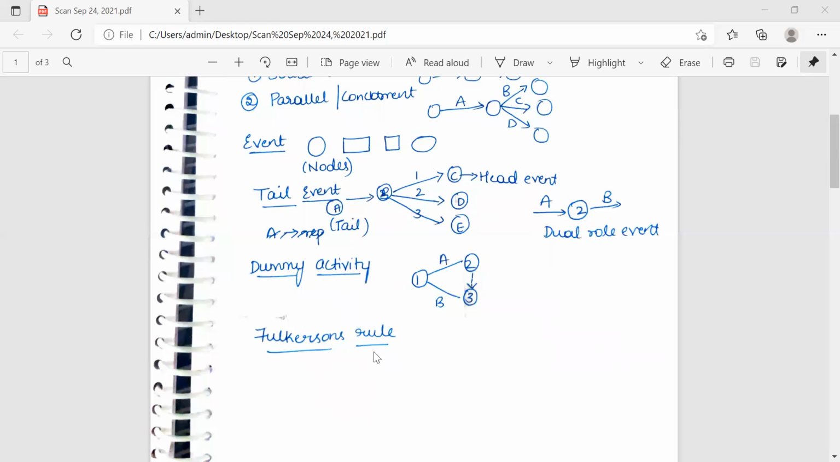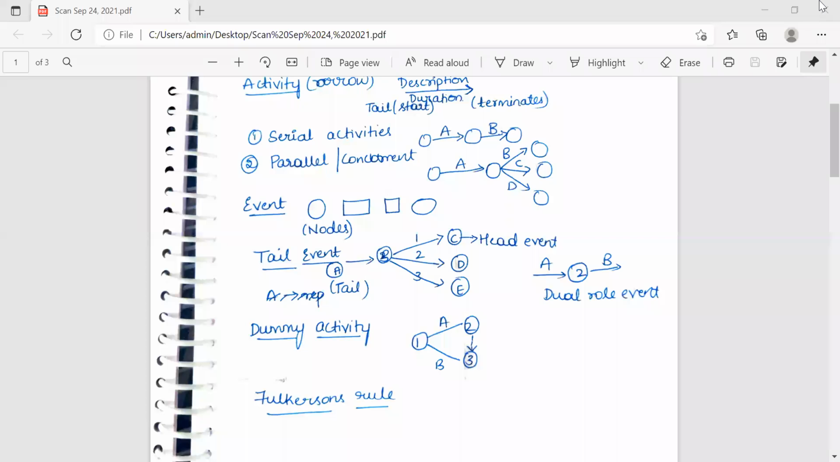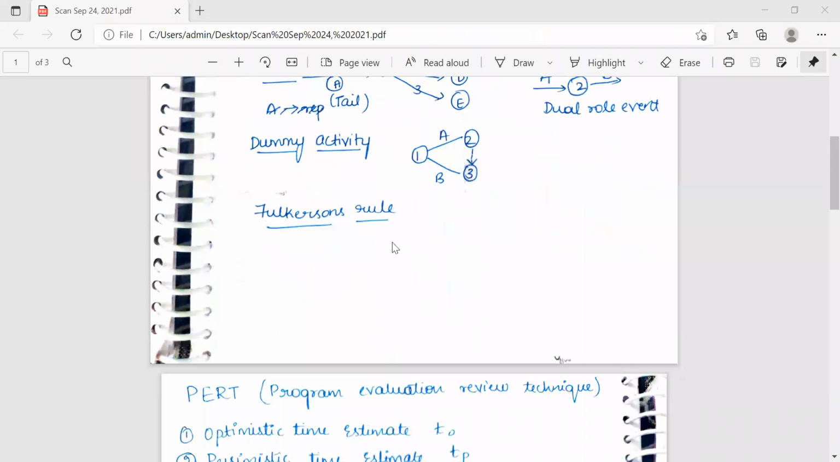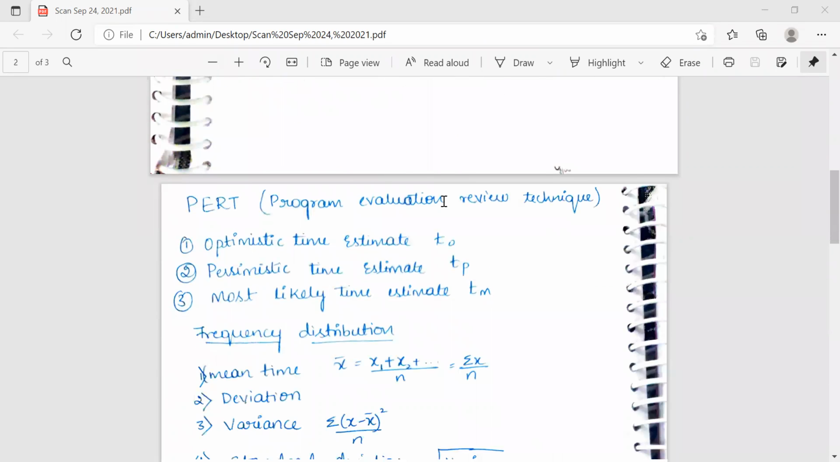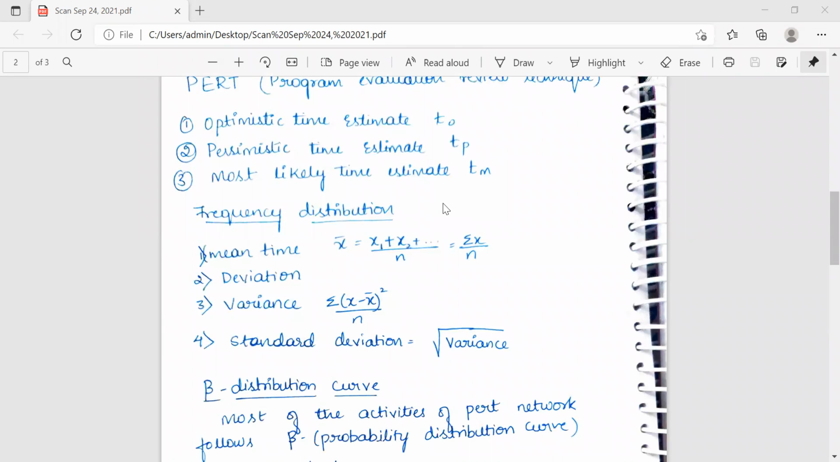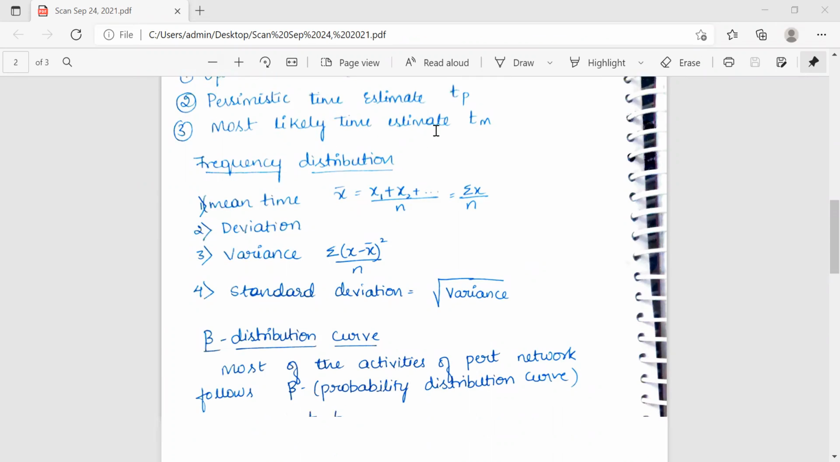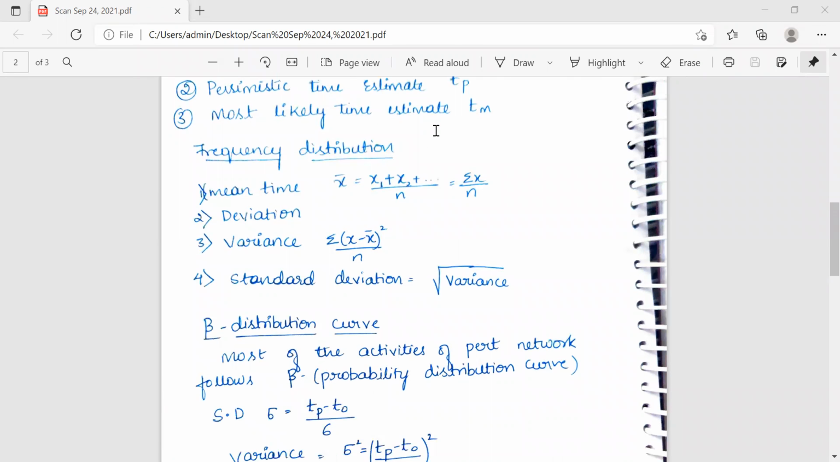And there are some network rules on how to draw the network diagram. There are 8 rules which are followed, known as Fulkerson's rules. In the Fulkerson's rules, some rules are followed in drawing the network diagram. Next one is PERT. PERT, the full form they've asked. PERT is nothing but Program Evaluation Review Technique. This is about PERT and time estimates.